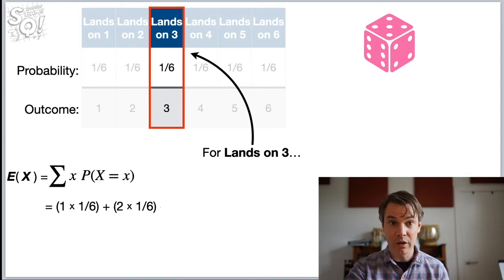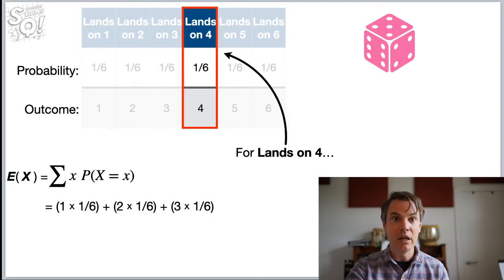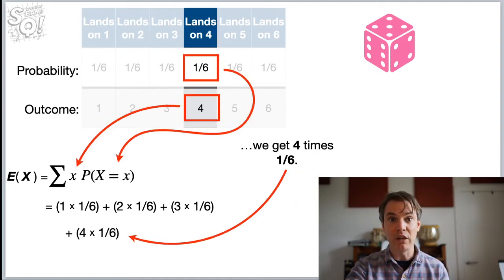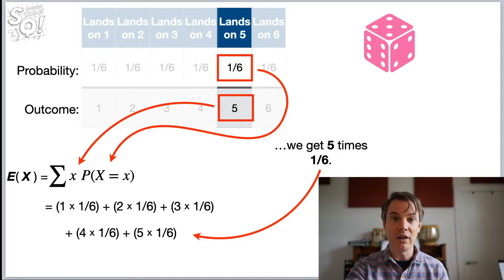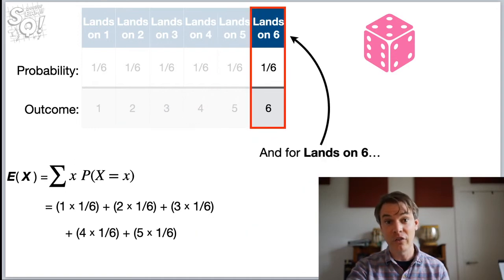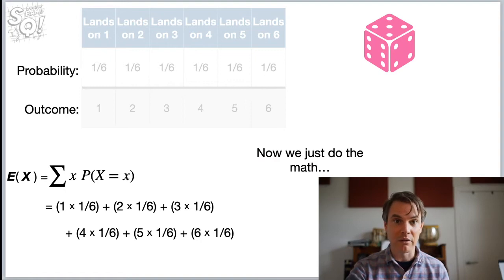For lands on 3, we get 3 times 1 divided by 6. For lands on 4, we get 4 times 1 divided by 6. For lands on 5, we get 5 times 1 divided by 6. And for lands on 6, we get 6 times 1 divided by 6. Now we just do the math.